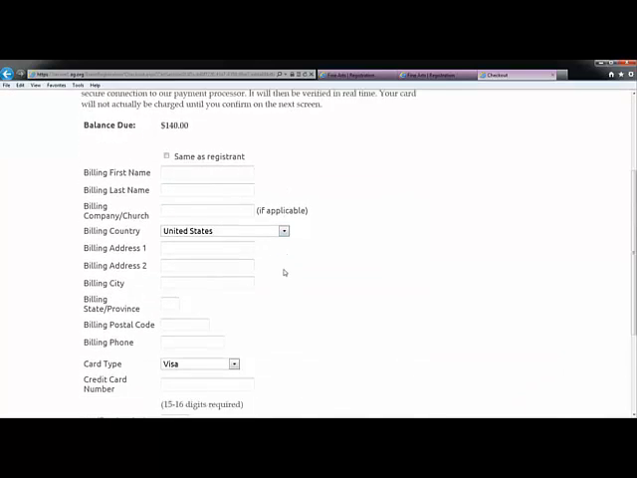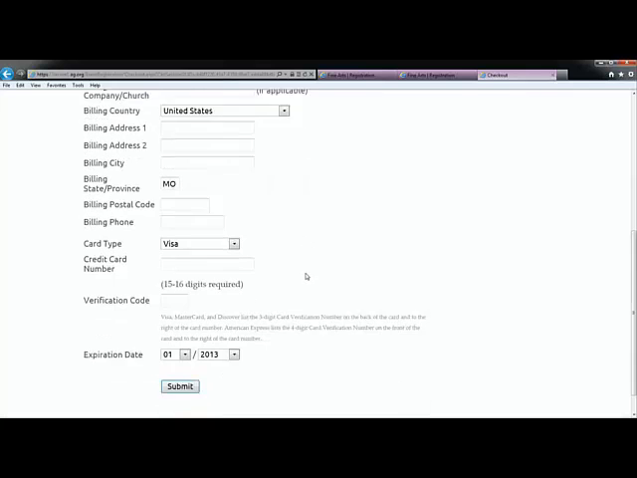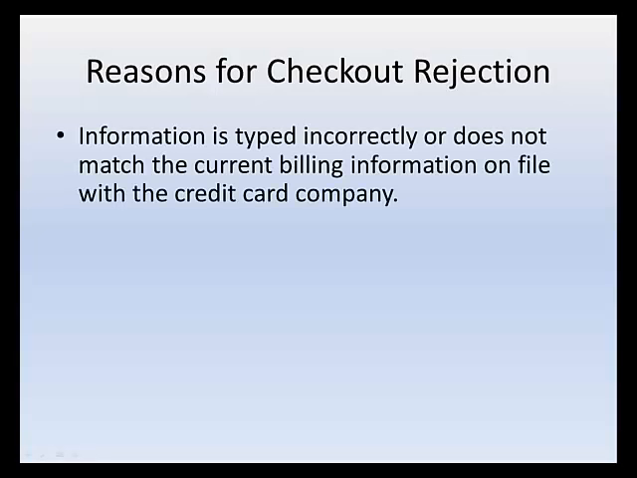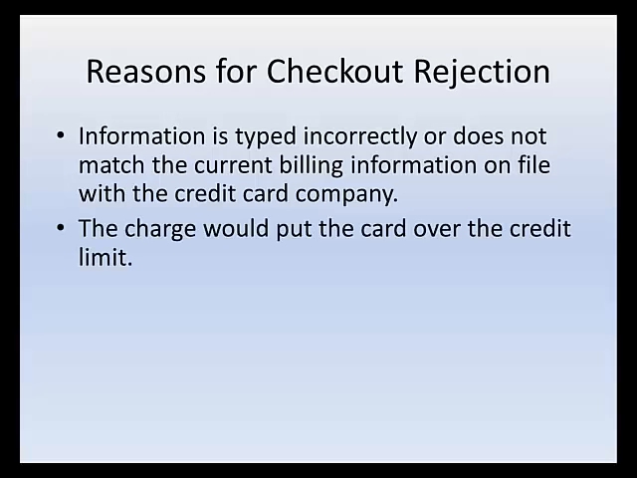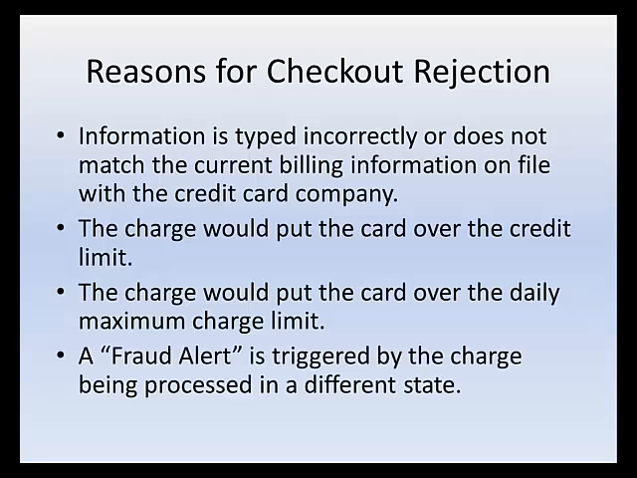You are now at the Checkout page. Fill in all information as it appears on the credit card billing statement. For the billing state field, enter the 2-letter postal code for the state. Once you have entered the billing information, hit Submit. The most common reasons for checkout rejection are the following. The information is typed incorrectly or does not match the current billing information on file with the credit card company. The charge would put the card over the credit limit. The charge would put the card over the daily maximum charge limit. A fraud alert is triggered by the charge being processed in a different state. If your card is declined and you have entered all information correctly, please contact your bank to verify the reason.